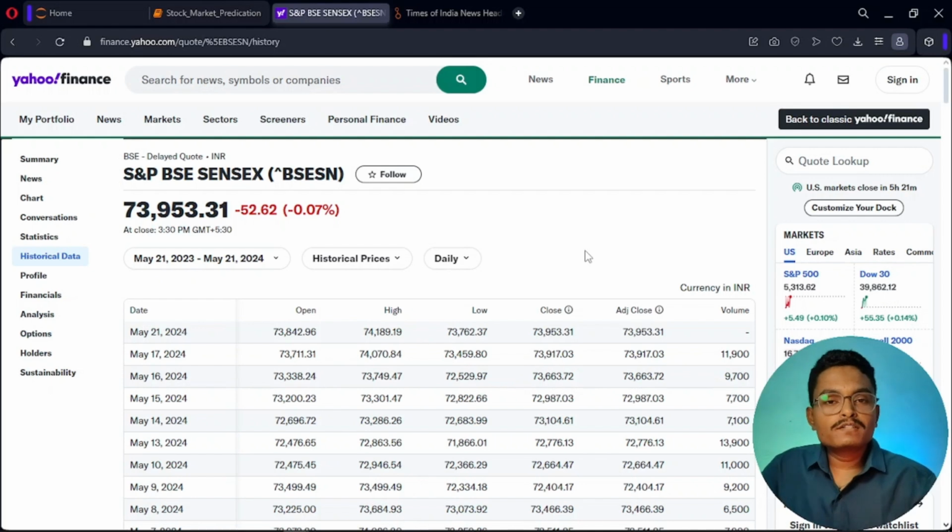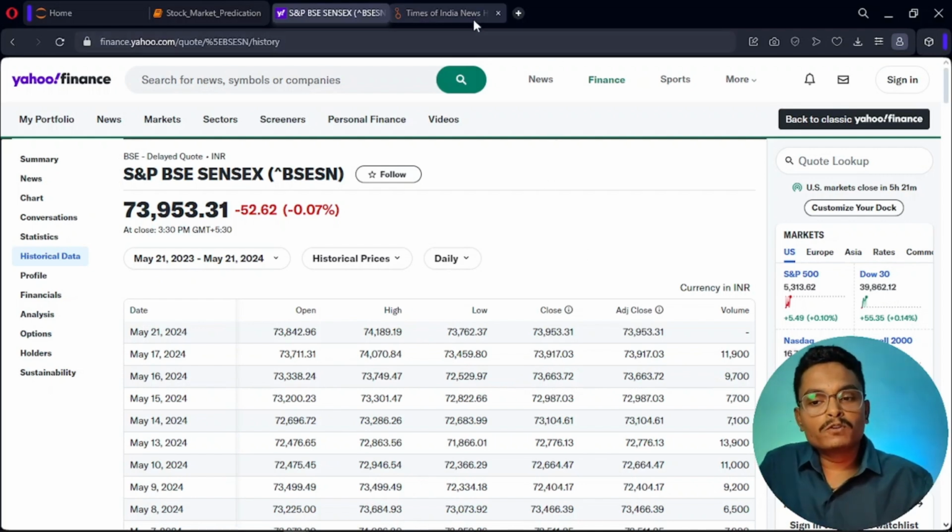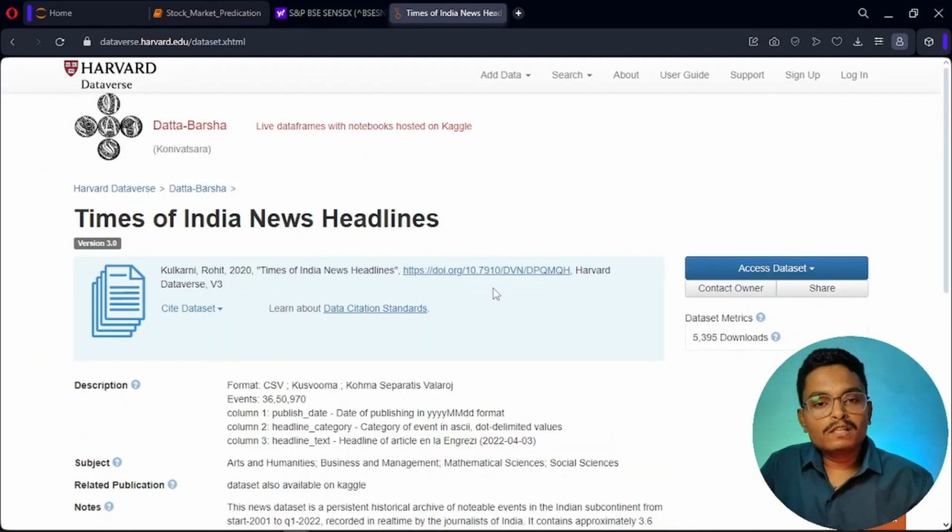Now for the news headlines data, we have collected this data from the Times of India news headlines data. This has all the news headlines for the particular dates. Now let's move on to our data processing.